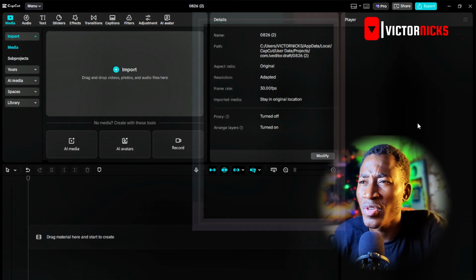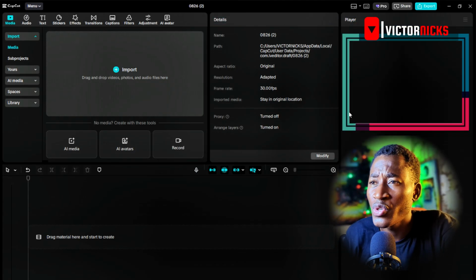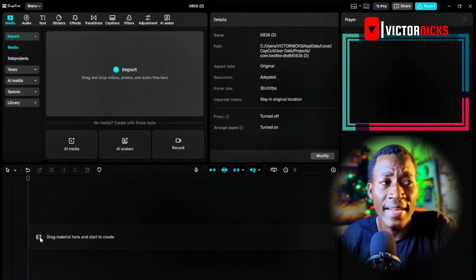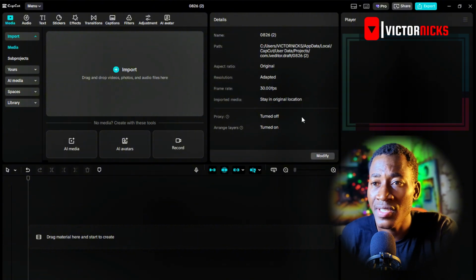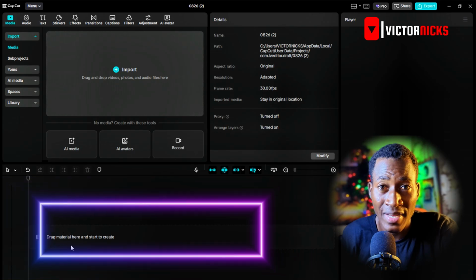And this talks about the specification, the properties of any kind of file I might be working with. All right, it's basically the default settings of anything I'm doing here. And this side is going to be my preview player. This is going to show everything that I have worked with. And next we are going to be seeing our timeline here. So without further ado, let's get to import something.